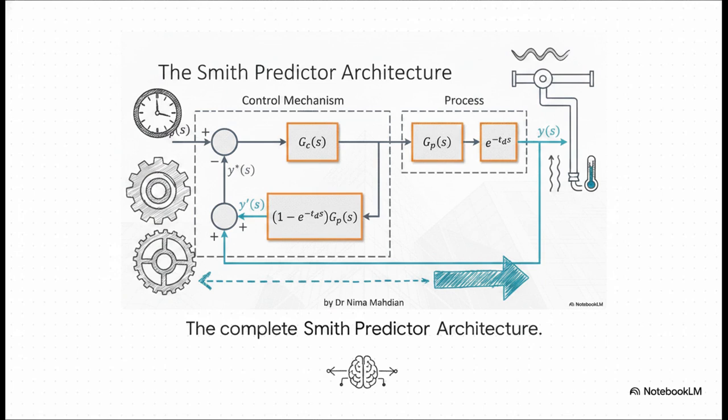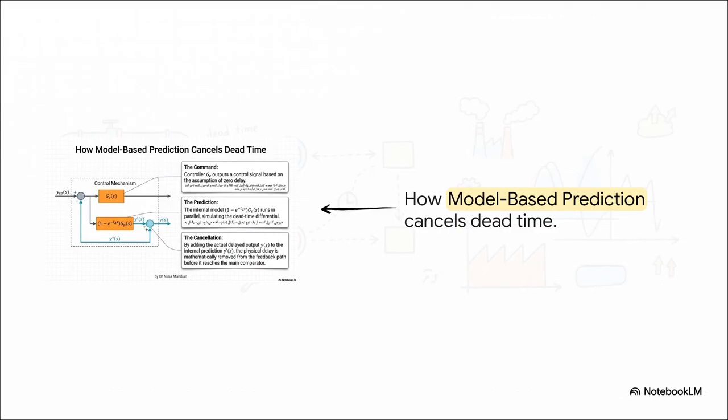Slide 9. Now we take that math and build it architecturally. This is the completed Smith Predictor architecture block diagram. Notice how we take a feed exactly after our controller and we route it down through our newly derived compensation block. This generates our predictive signal, which we then feed right back into an inner loop, adding it to our delayed physical output.